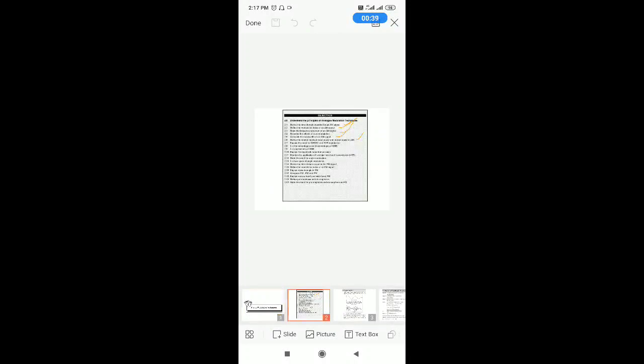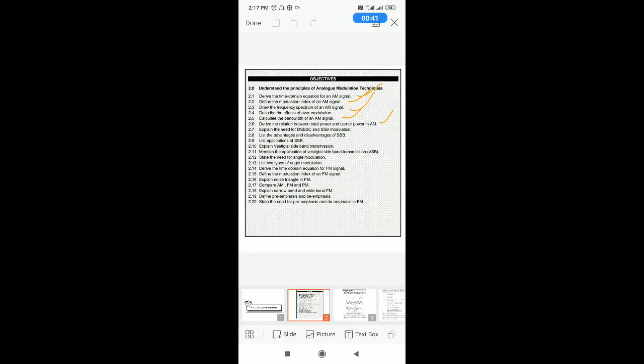In analog modulation techniques, we covered the time domain equation of AM signal, modulation index of AM signal, frequency spectrum of AM signal, effects of overmodulation, bandwidth of AM signal, relation between total power and carrier power in AM, need for DSB-SC and SSB modulation, double sideband suppressed carrier and single sideband suppressed carrier, advantages and disadvantages of single sideband communication, one of the AM modulation,